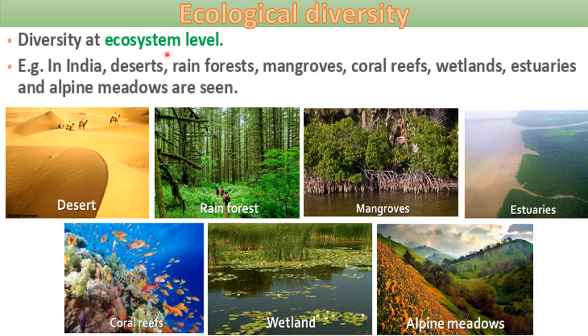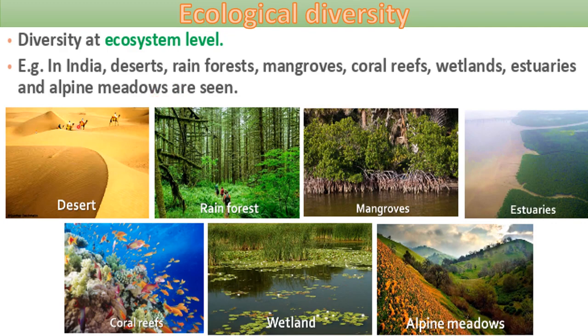That means when in any habitat, all the living and non-living components are interacting with each other like a system, that is called an ecosystem. Like a pond is an ecosystem, right? Also, an aquarium can be called an ecosystem, because that is also an artificial ecosystem.